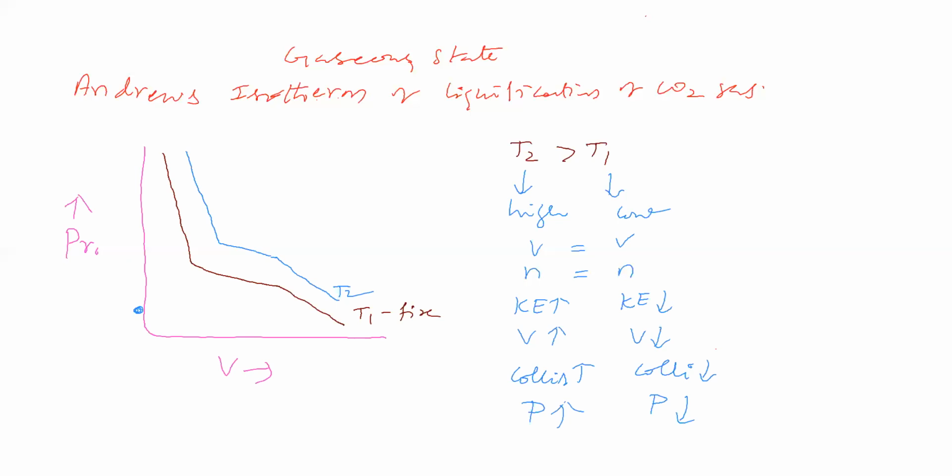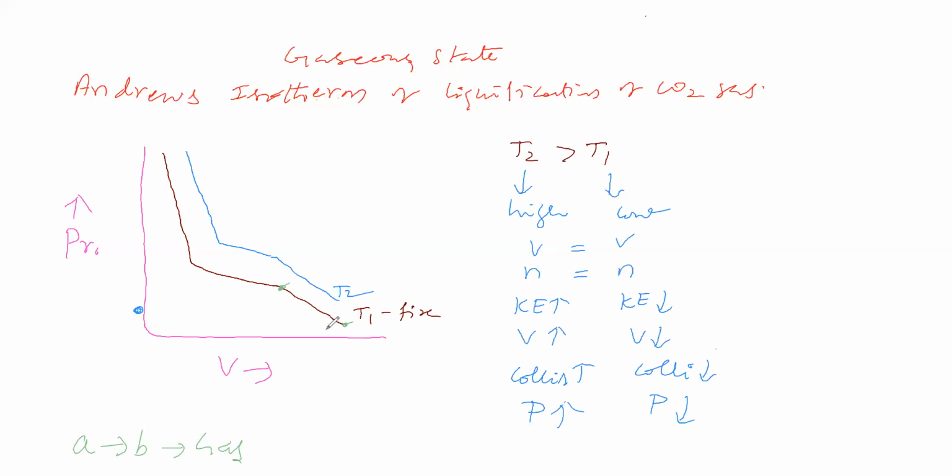Next we will see at which points we have gas and liquid. Point A to B is gas.